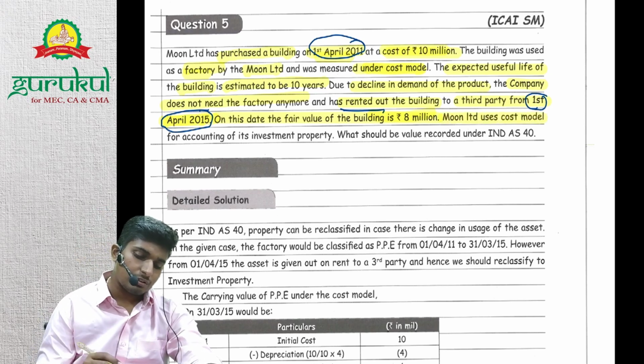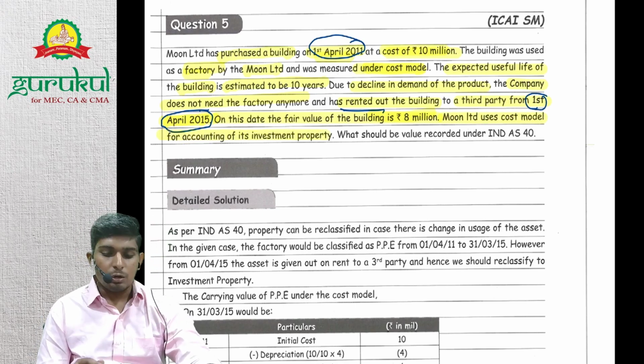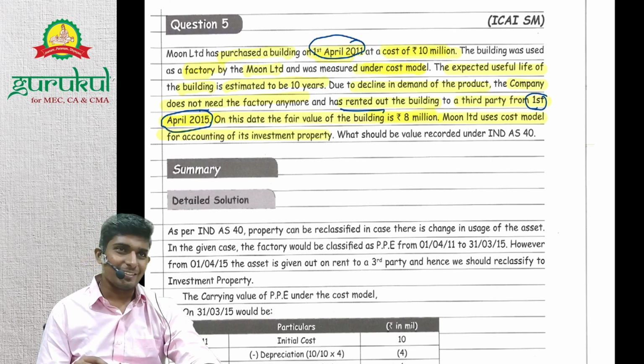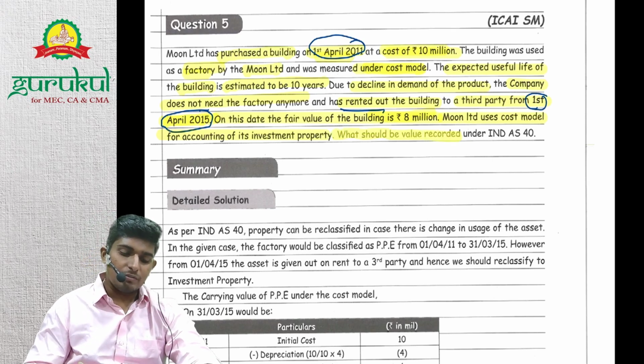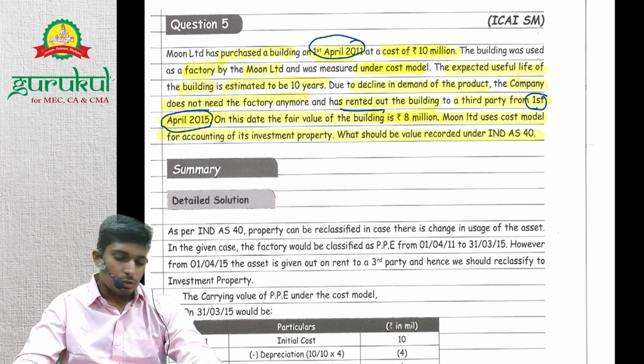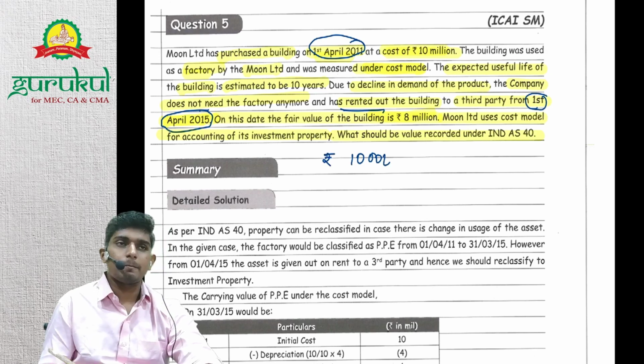Moon Limited uses the cost model for accounting of its investment property. So which model does Moon Limited use for investment property? Are there any other options? No, only the cost model, right? So what should be the value recorded under Ind AS 40? Basically, 10 crores is the cost, right? 10 crore is the value of the property.